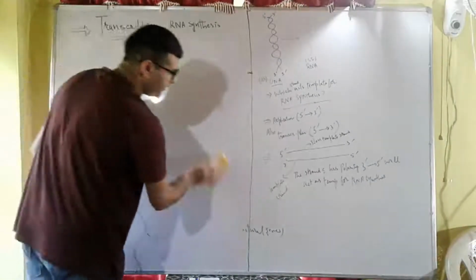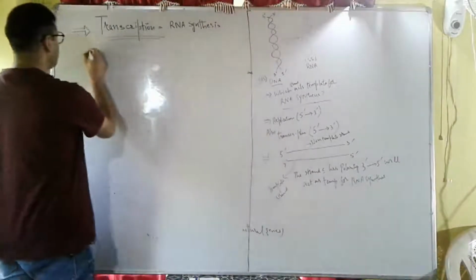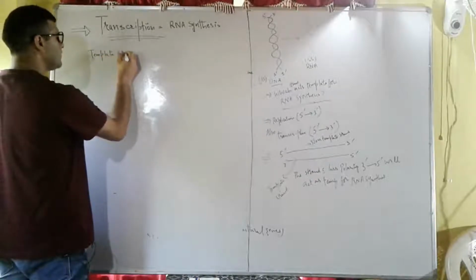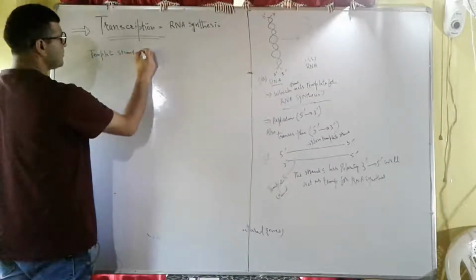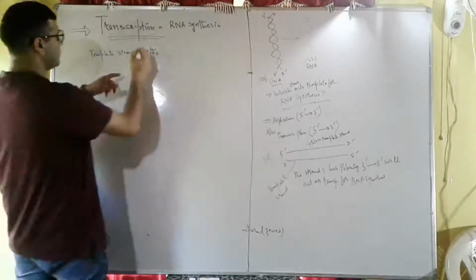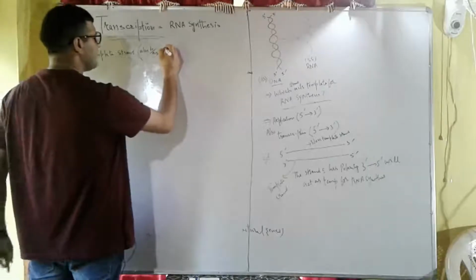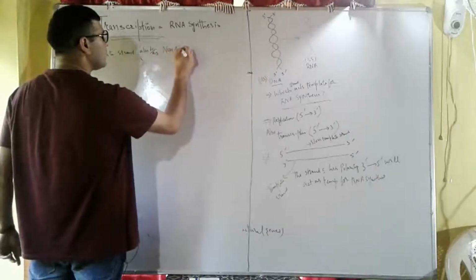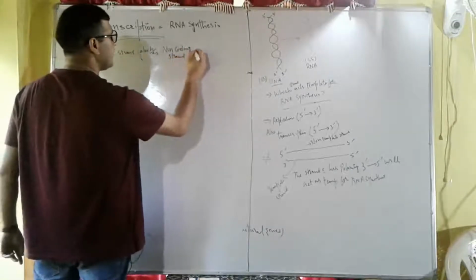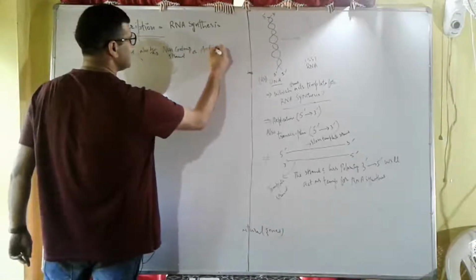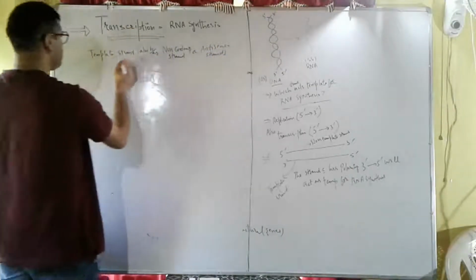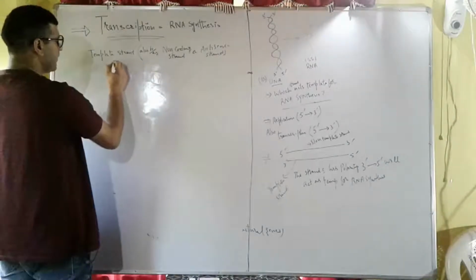So I will write down here: template strand, also known as non-coding strand or antisense strand.